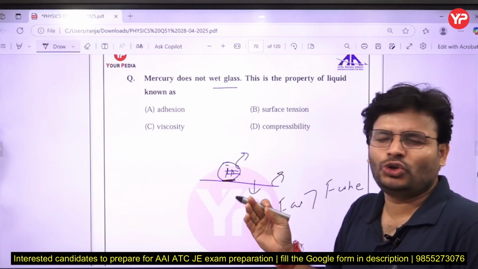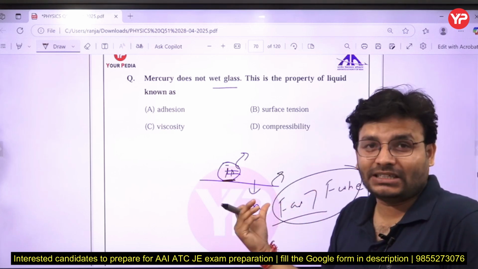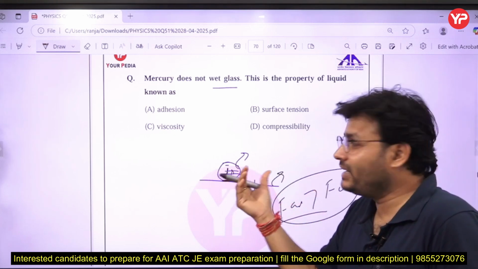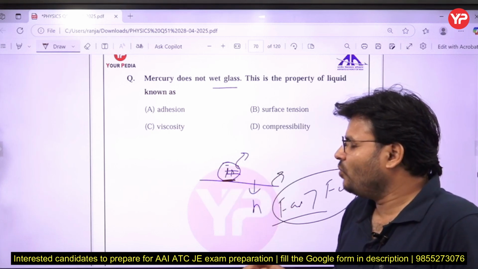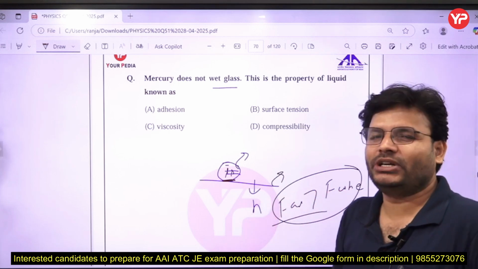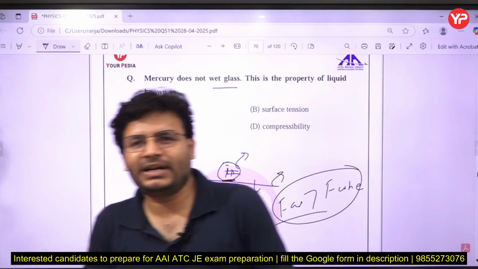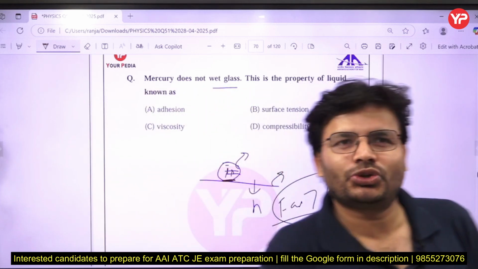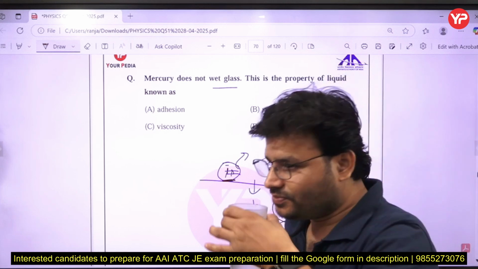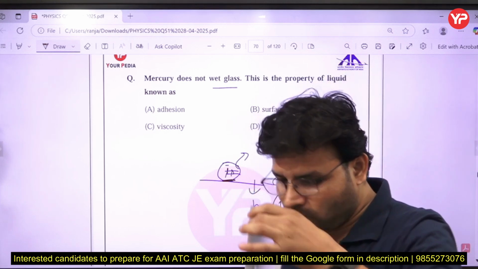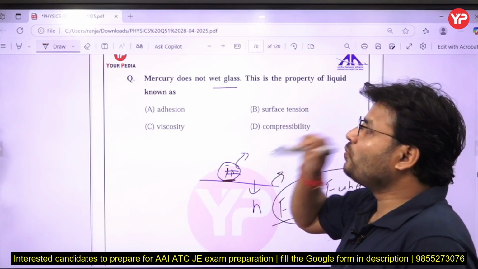So anything is going to wet only when the adhesion is more than cohesion. Suppose cohesion is higher, then they will try to keep all the particles together. Whenever cohesion is high, you will not see the wetting phenomenon. Take wax, a candle (mombatti), and if you put water over it, it is not going to wet. Why? Because here cohesion is stronger than adhesion. So mercury does not wet the glass.